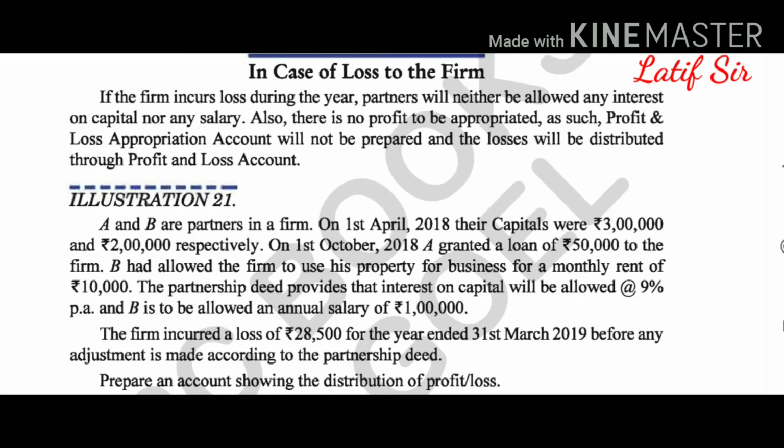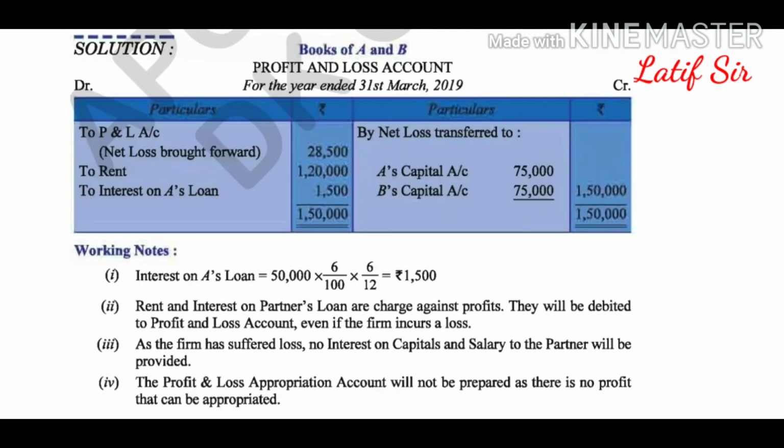In the profit and loss account, we will provide the partner's loan interest at 6% per annum, and we will also charge the rent for the partner's property, as we have used his personal property. These two things will be shown in the P&L account. These are obligations you have to pay. Even if you are having a loss, you have to pay interest on loan and rent for the property used. So here you can see the profit and loss account is prepared, not the profit and loss appropriation account. Appropriation is a distribution of profit between the partners. P&L appropriation is distribution of profit, so as there is no profit, you cannot prepare it.